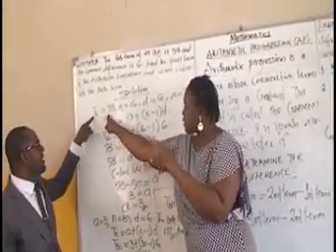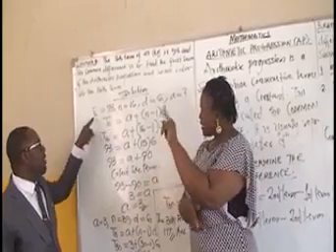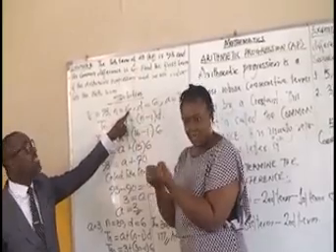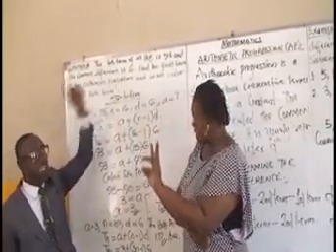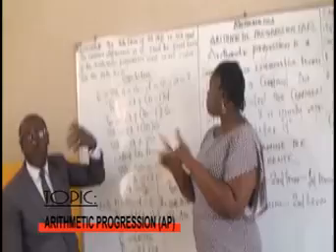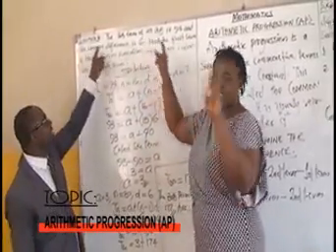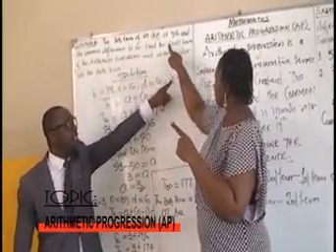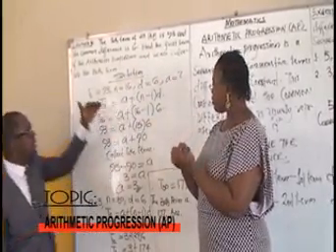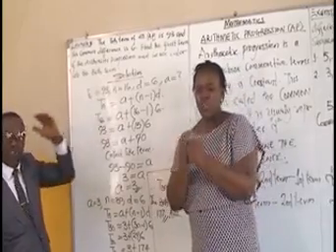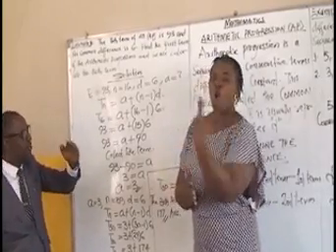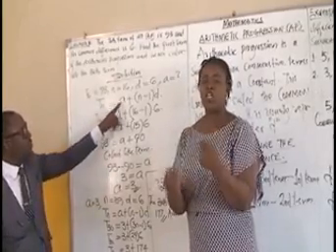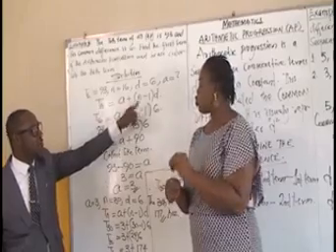Remember that Tn is always the value we have for our formula. So therefore, n becomes 16, given from the question. The common difference, don't forget, you don't need to find it. Don't be confused about it. It's already given. It's 6. Then the first thing to find is the first term, which is a. So we substitute into the formulas again. Always recall your formulas in order to guide you so that you know exactly where you are headed. So we recall the formula Tn equals a plus bracket n minus 1 bracket d.